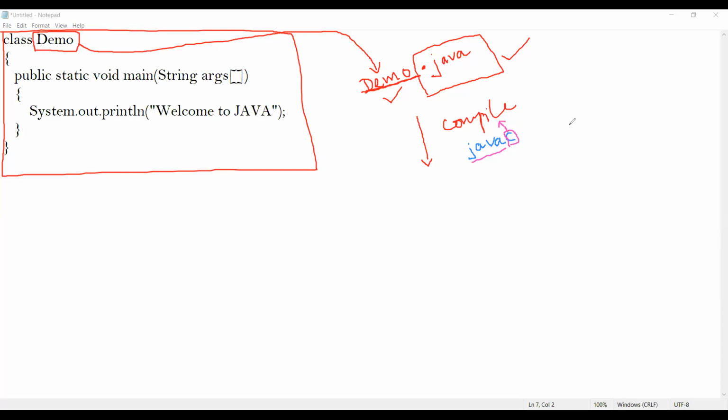I need to use a tool called javac, followed by the name of the file which I want to compile. And what's the name of my file? The name of my file is demo.java.